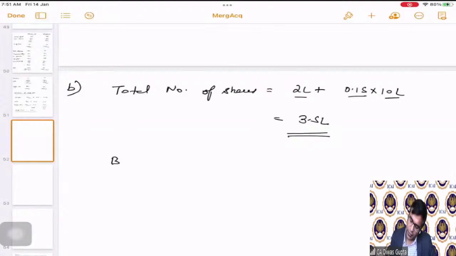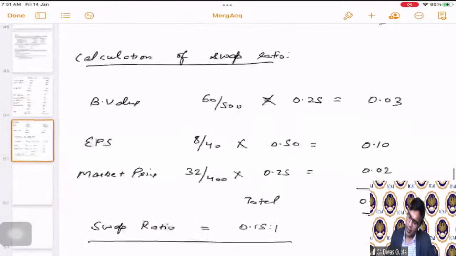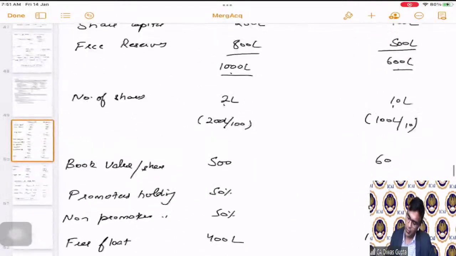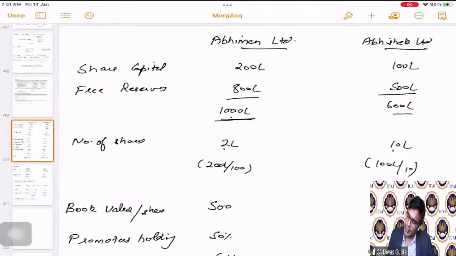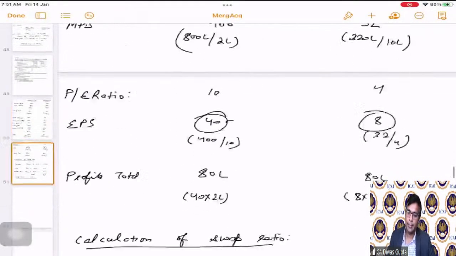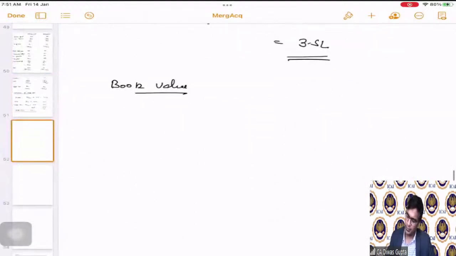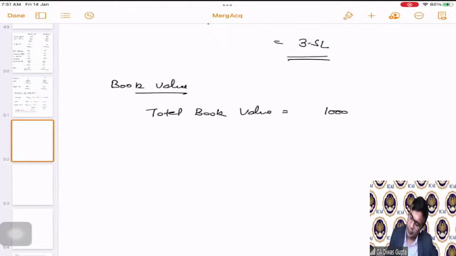Now book value. What are the different book values of both of them? 1000 and 600, correct? So this will be total book value. This whole divided by 3.5 lakhs.